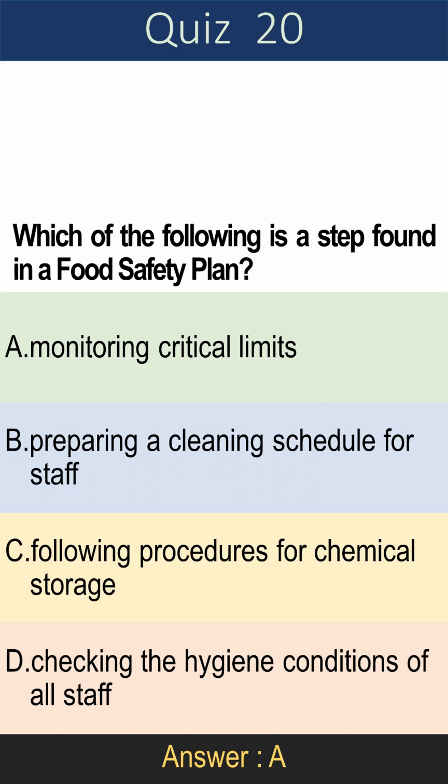Question 20. Which of the following is a step found in a food safety plan? A. Monitoring critical limits. B. Preparing a cleaning schedule for staff. C. Following procedures for chemical storage. D. Checking the hygiene conditions of all staff. Answer is A. Monitoring critical limits.